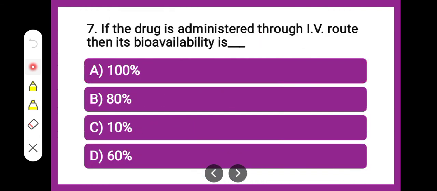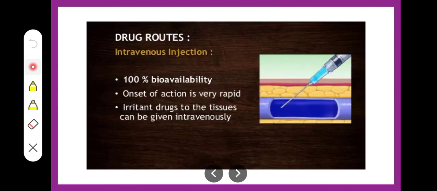Next question is, if the drug is administered through IV route, then its bioavailability is dash. Whether it is 100%, 80%, 10% or 60%. You can put your answer in the comment box fast. The correct answer is 100% bioavailability by intravenous injection.